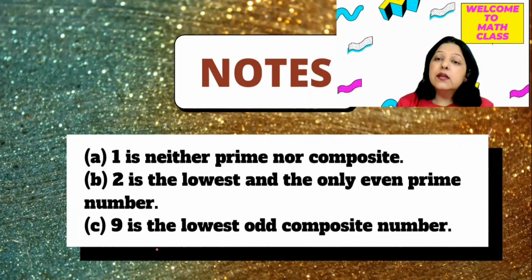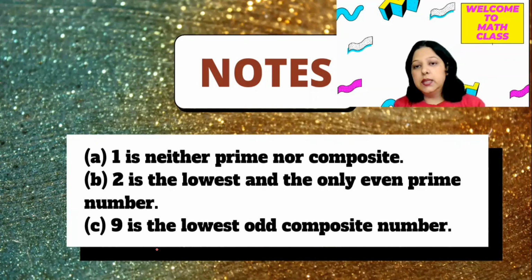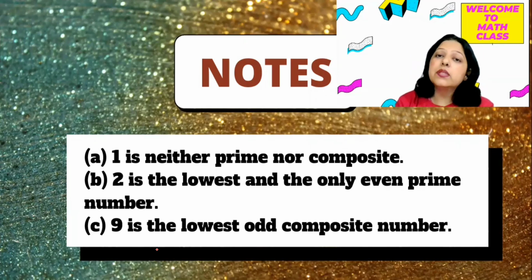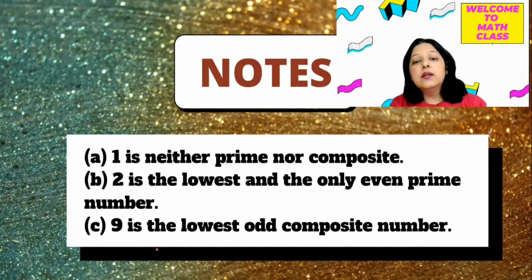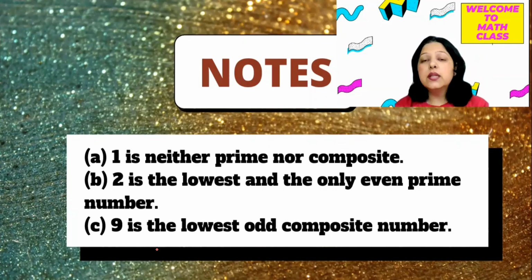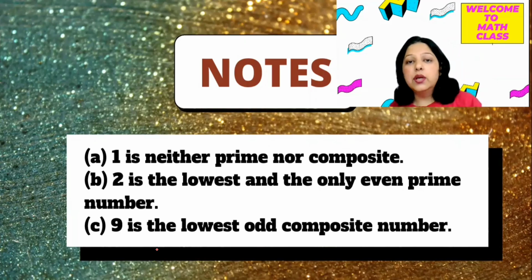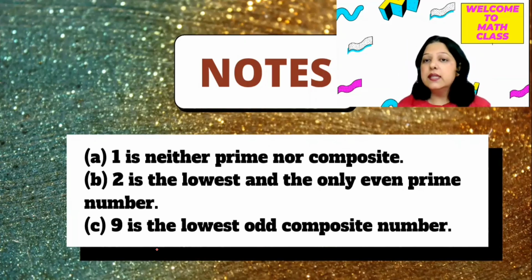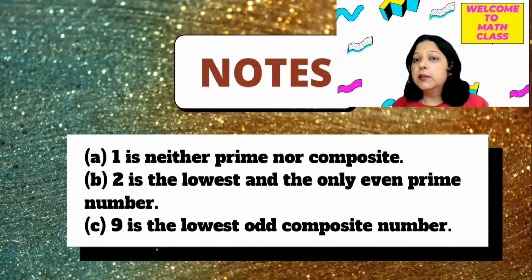9 is the lowest odd composite number. So composite numbers start from, yes, 4, but 9 is the lowest odd composite number. So these are some special notes that you should keep in mind when you are doing problems related to numbers. I hope with this video you can easily find out the numbers and the special types. Thank you.